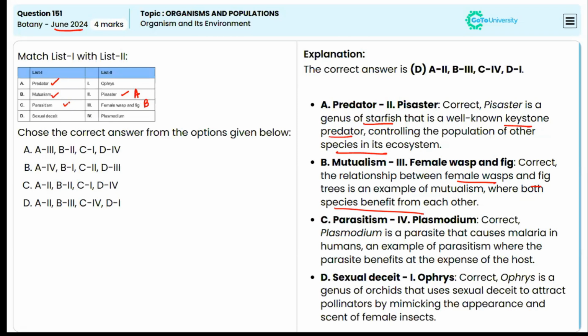Now third is parasitism. Here it will be matching with Plasmodium, isn't it? Plasmodium is a parasite that causes malaria in humans. And it is an example for parasitism where the parasite benefits at the expense of the host. So this will be C. Now D is sexual deceit. So this will be connected to Ophrys, that is D here. Ophrys is a genus of orchids that uses sexual deceit to attract pollinators by mimicking the appearance and scent of female insects. So the correct answer is option D.